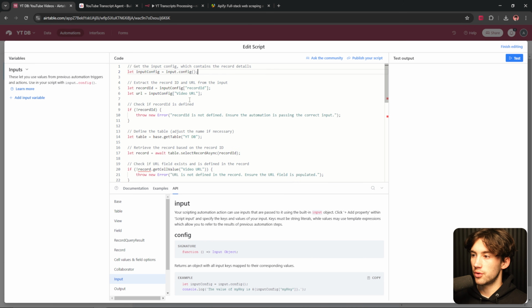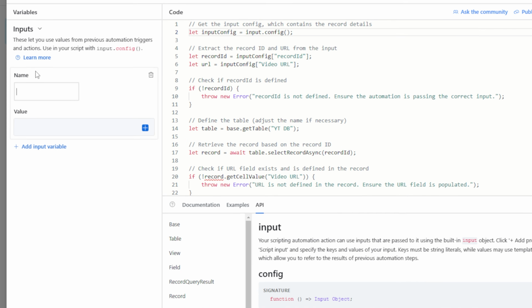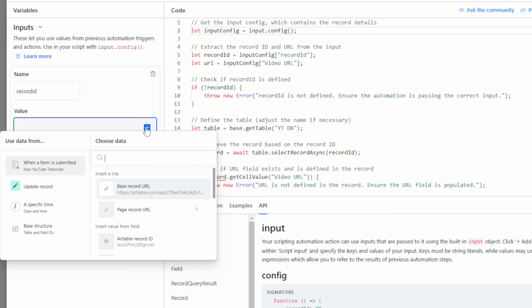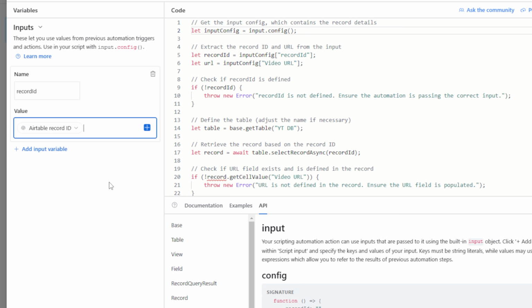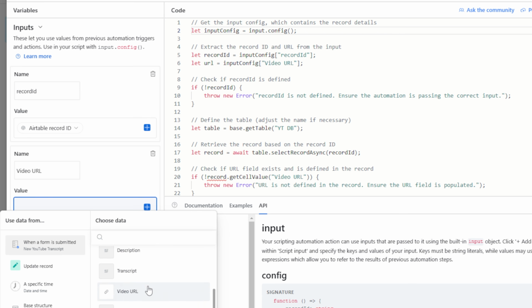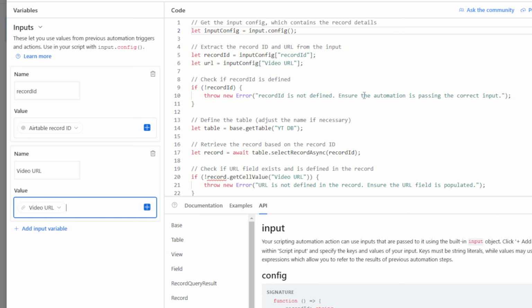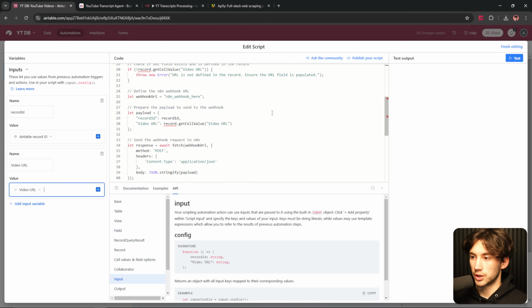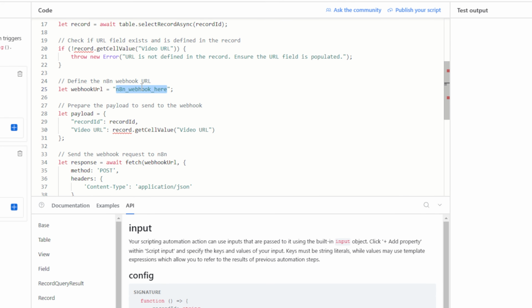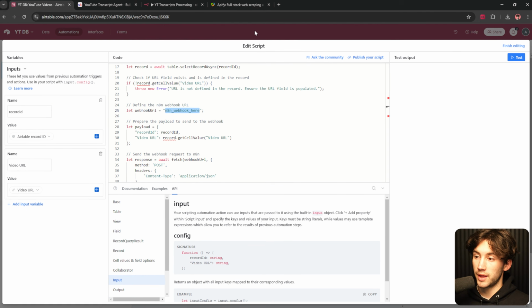In here, what you want to do after you paste that in is add some input variables. So the first one I'm going to add is record ID, and make sure you have this spelled exactly like I do. You want to scroll down and select Airtable record ID, and then video URL. Again, scroll down and select video URL, just like that. So now on the Airtable side of things, we're all good to go. We're going to need to come back here and input our webhook URL right there. But until then, we're good to go.